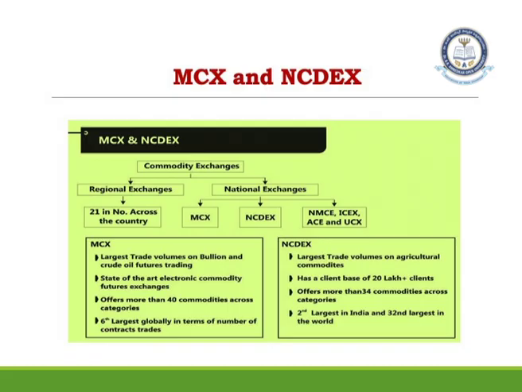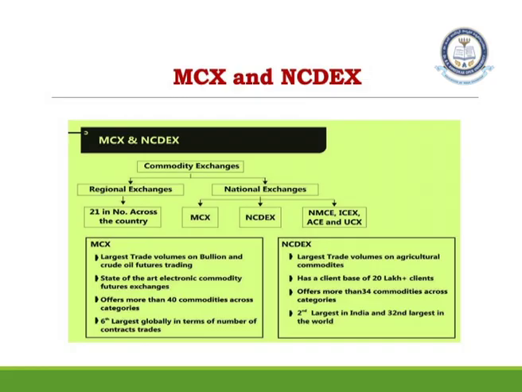MCX is Multi Commodity Exchange. Multi Commodity Exchange actually is the largest traded exchange on bullion and crude oil. So gold, silver, platinum and crude oil. For these 4 commodities to be highly traded, you have the Multi Commodity Exchange, which is available in India. This exchange has a state-of-the-art electronic commodity futures exchange. It offers more than 40 commodities across all categories, but 4 are the highest traded, that is bullion and crude oil. And in global terms also, it is one of the 6th largest in the number of contracts which actually happen, that is Multi Commodity Exchange.